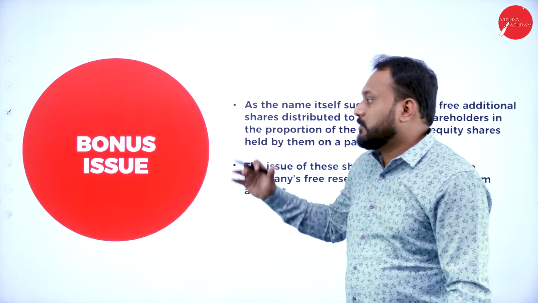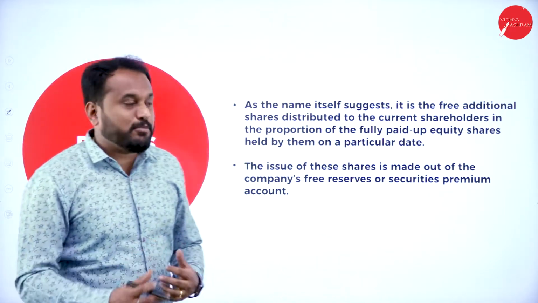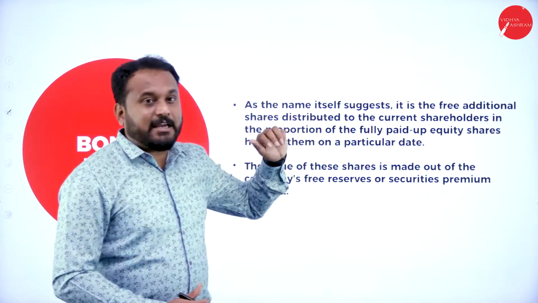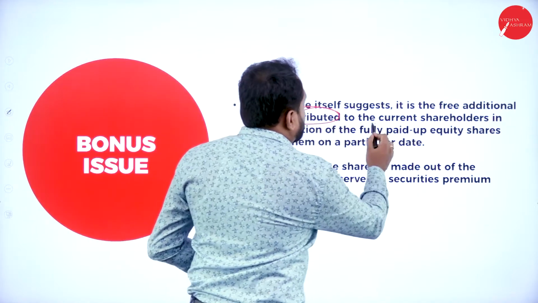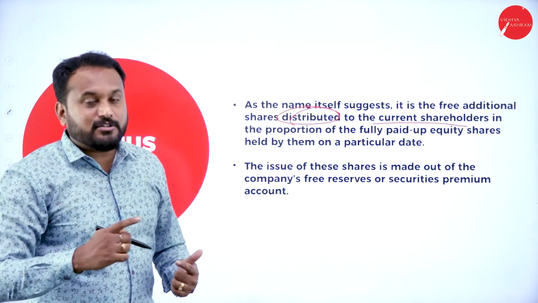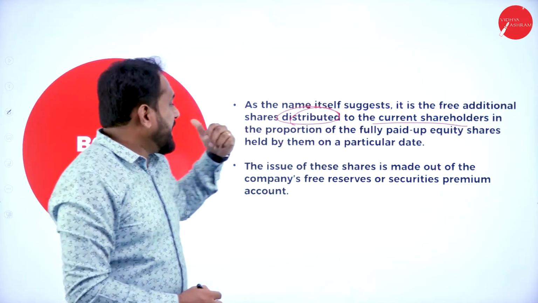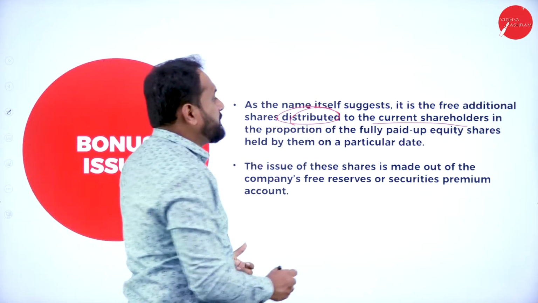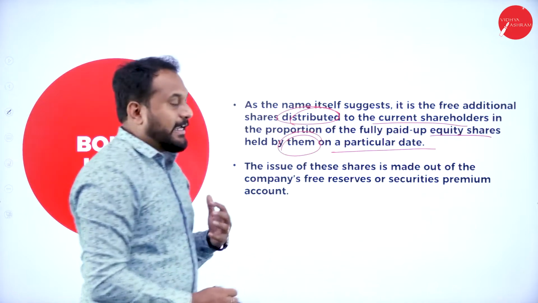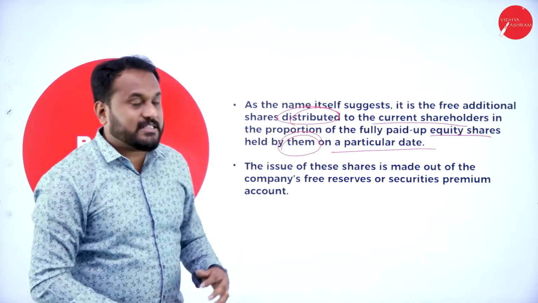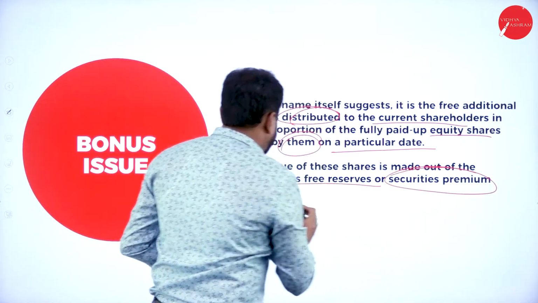After that, we are supposed to know about bonus issue. What is a bonus issue? Don't get confused between rights issue and bonus issue. As the name suggests, it is a free additional share distributed to the current shareholders. Rights issues are also given to current shareholders, but this is called free additional share, given in proportion to the fully paid up equity shares held by them on a particular date. The issue of these shares is made out of the company's free reserves or securities premium account.